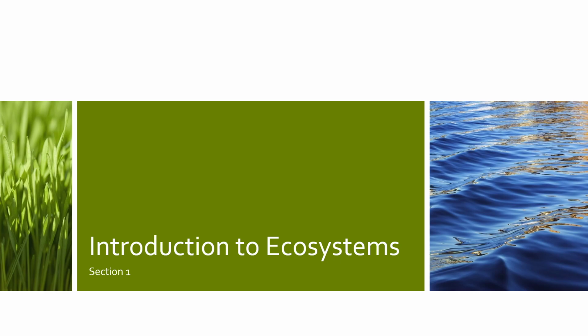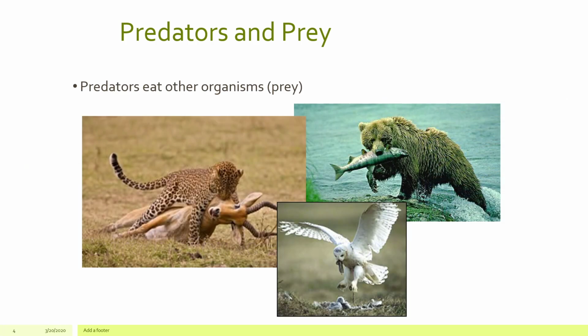And we will start by talking about the fact that we have predators and prey in an ecosystem. Predators will eat other organisms. Those are the prey. So when you have predators, keep that in mind. They are higher on the food chain in the food web, and they will seek prey and eat the prey.